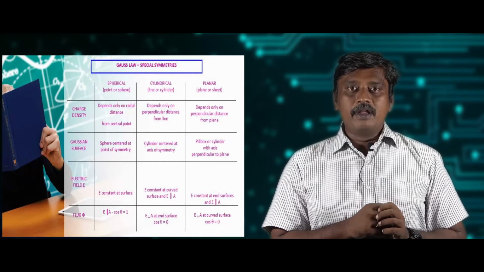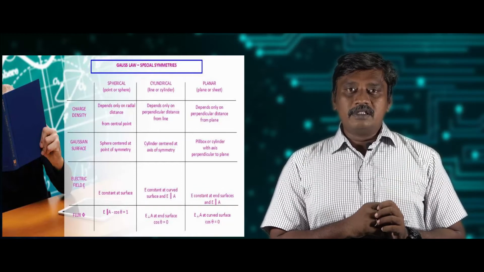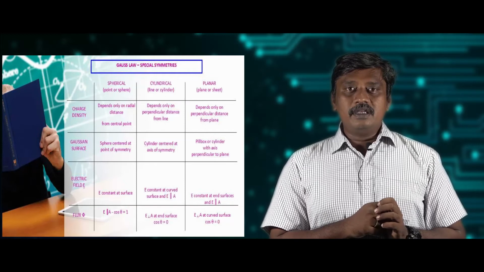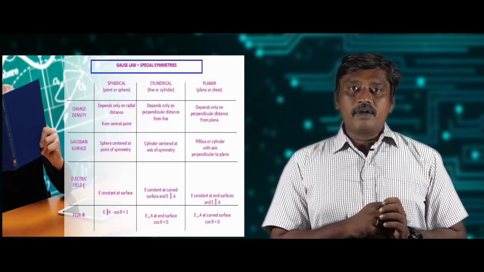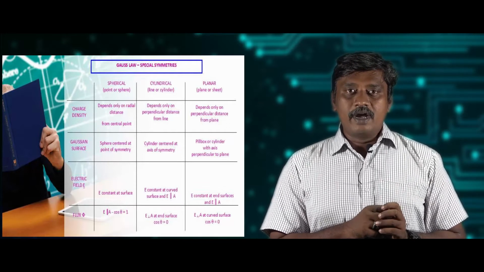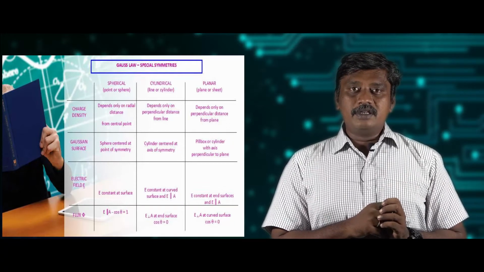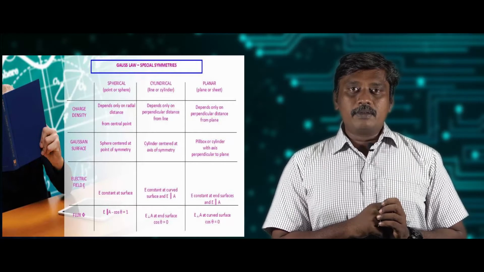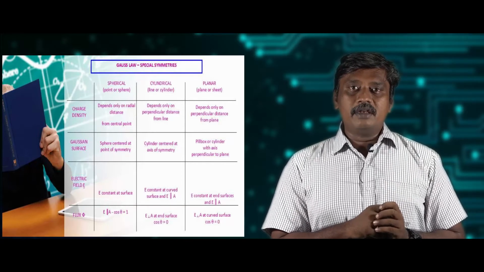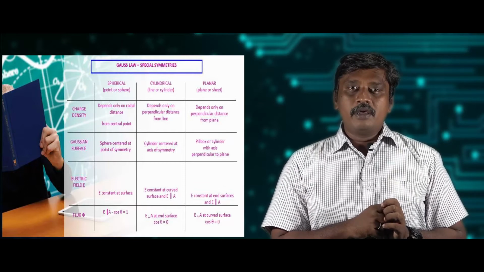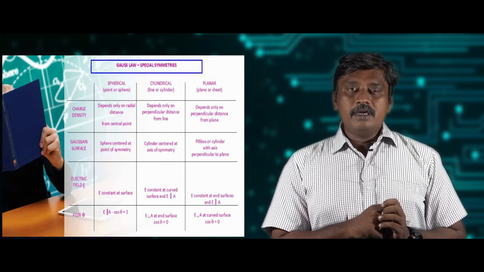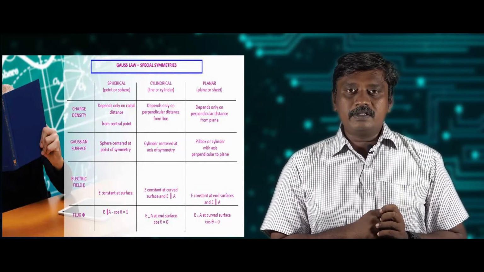Now the second parameter we can see is the charge density. For spherical symmetry, the charge density depends upon the distance of the point from the center of the sphere, that is the radial distance. For cylindrical symmetry, it depends upon the distance from the center line, that is the axis of the cylinder. And for planar symmetry, the charge density depends on the distance of the point from the plane. So this is the second parameter.